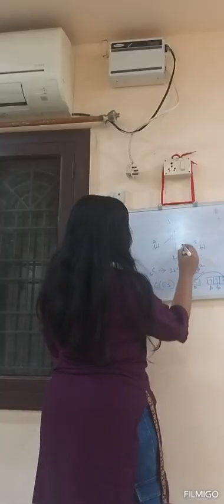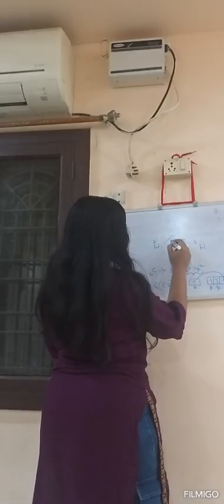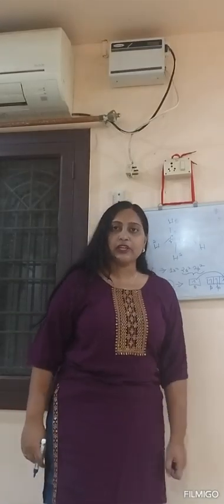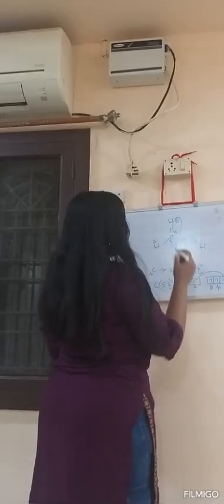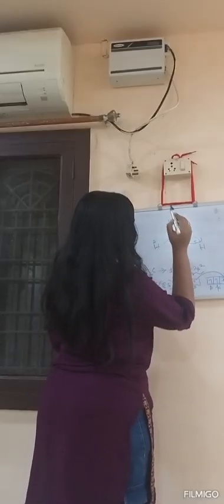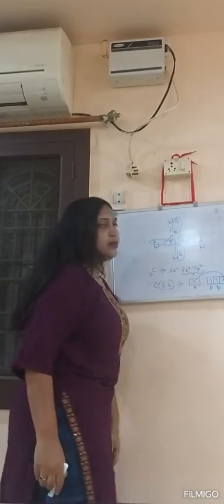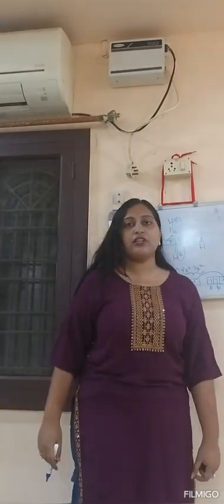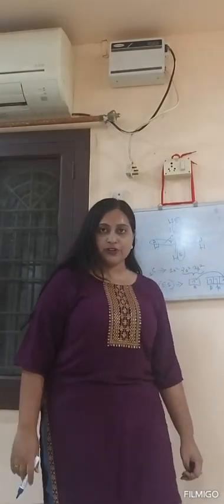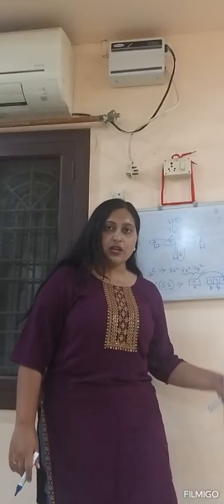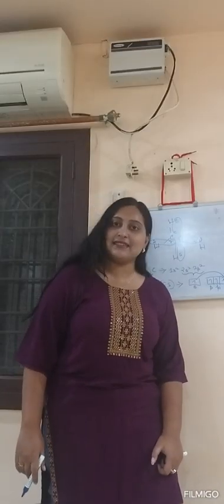So here I can write s, here I can write p, here p, and here also p. Which kind of overlap can you see here? Here you can see an s-s overlap. Here you can see an s-p overlap. Here also s-p overlap and here also s-p overlap. So in the same molecule, a total of 4 C-H bonds are there. Among these 4 C-H bonds, only 1 C-H bond is s-s overlap.